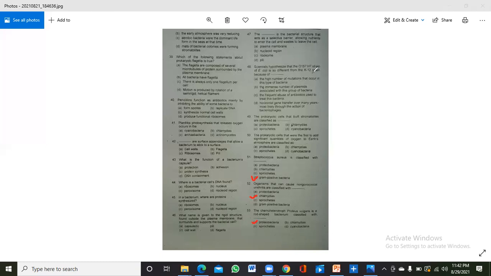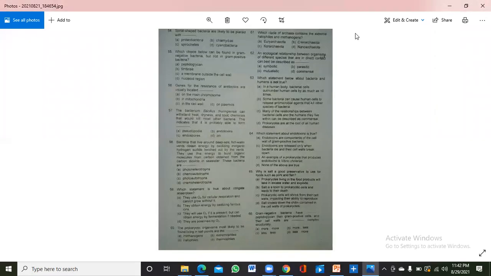If you want to solve MCQs correctly, first you have to eliminate those options that are not very much connected to it. After that it will be easy for you. Now we will proceed further.